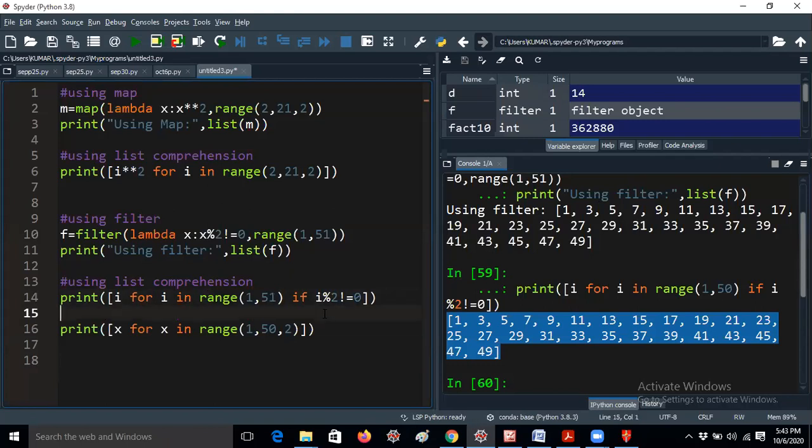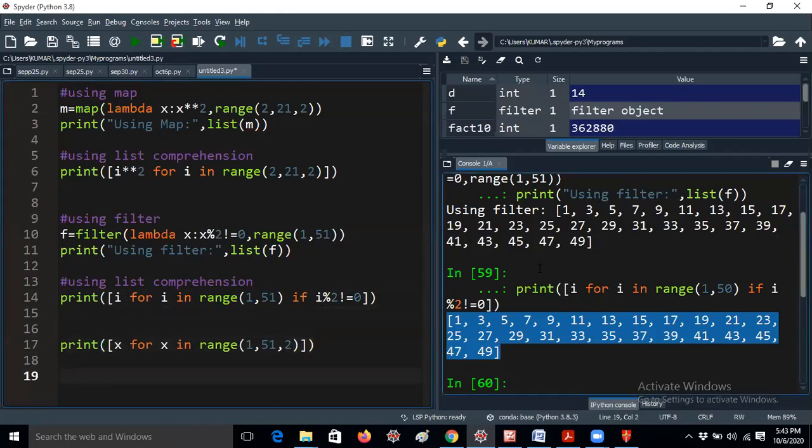Now, Mr. Vinesh from second CSE sent this answer. This is also one of the ways you can do this. You can get the odd numbers from 1 to 50 by using this logic. So how does it work? Once again, I'm telling you, for x in range of 1 comma 51, it will take the x value as 1.